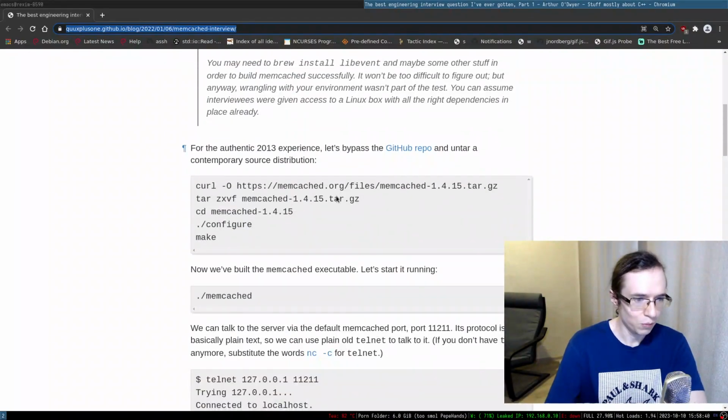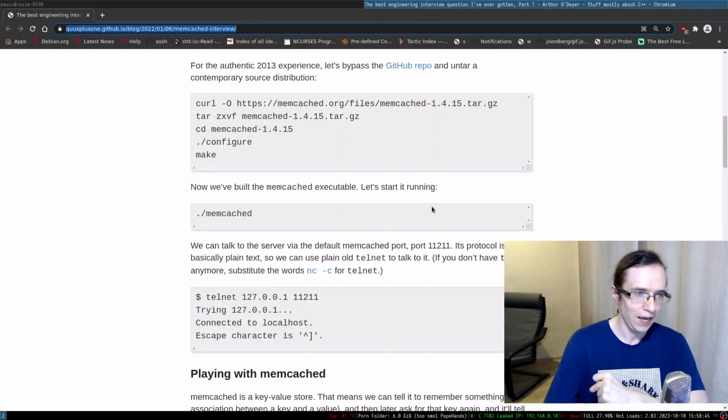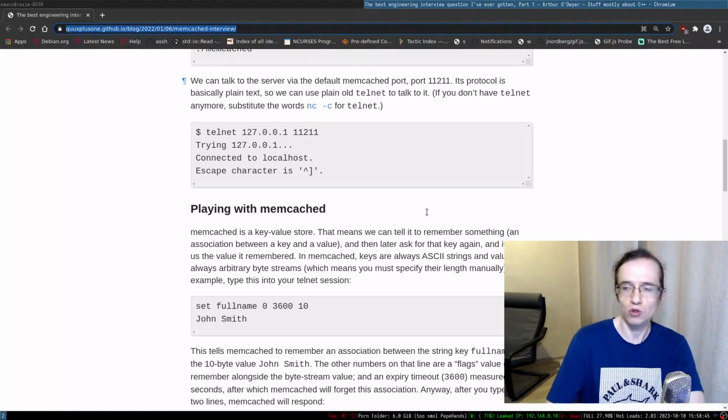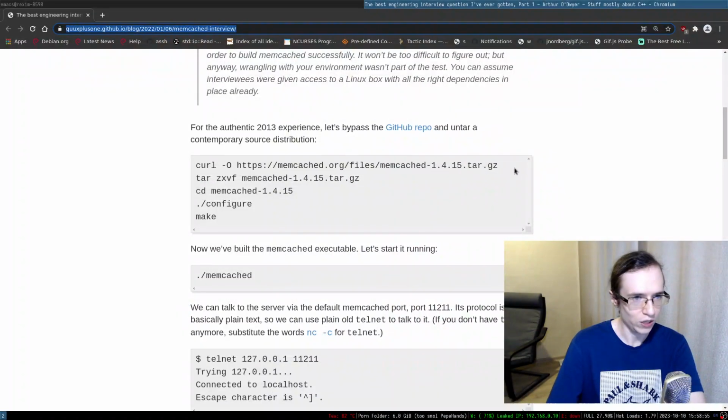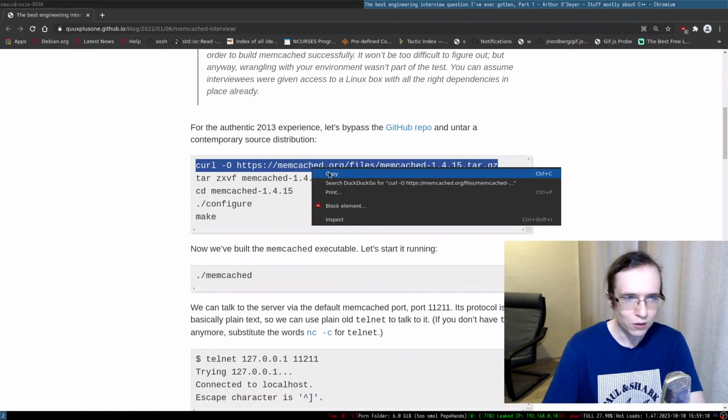Also, the first thing the blog post does is go through the process of setting up memcached and show the basic usage of this in-memory key-value storage. So I suppose this is something that we want to do as well. We're going to download the same version as used in the blog post. I think it's from 2013. Obviously the source code has moved on since then, so it's not the same anymore. For authenticity, it makes sense to use the same version as in the blog post. So let's go ahead and do that.